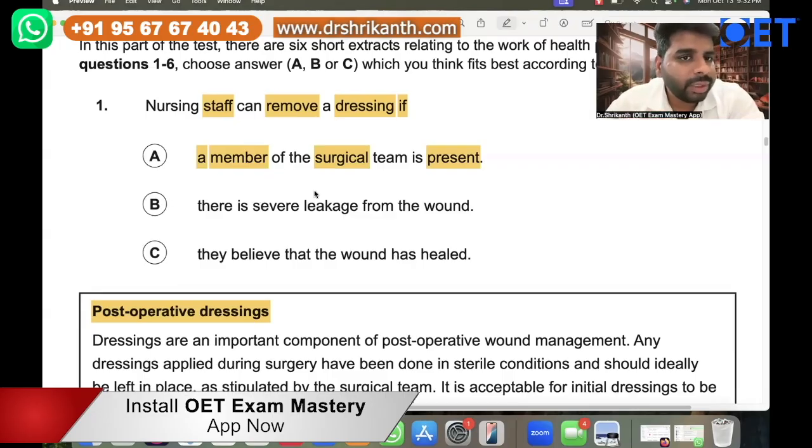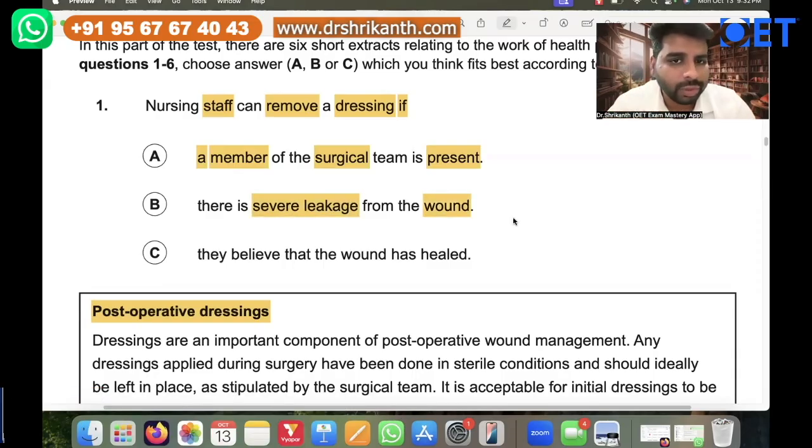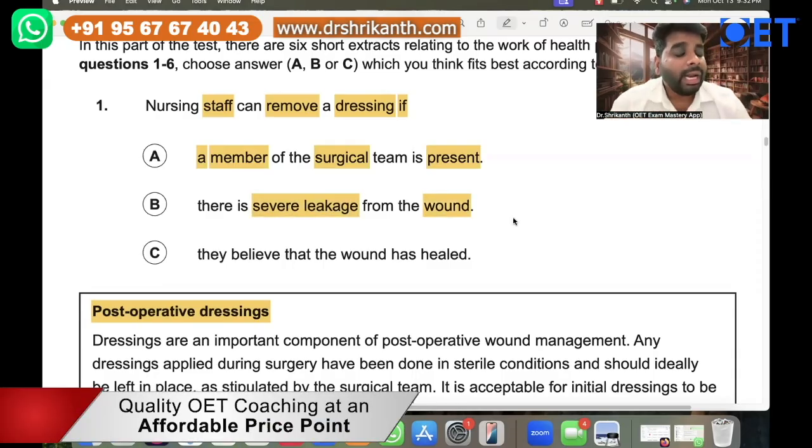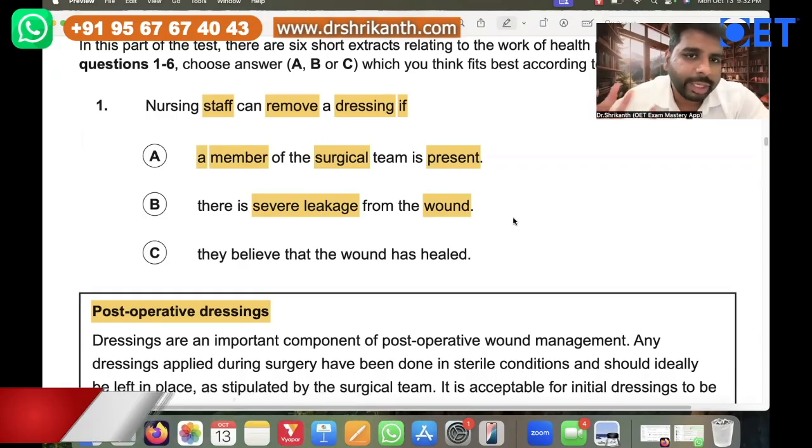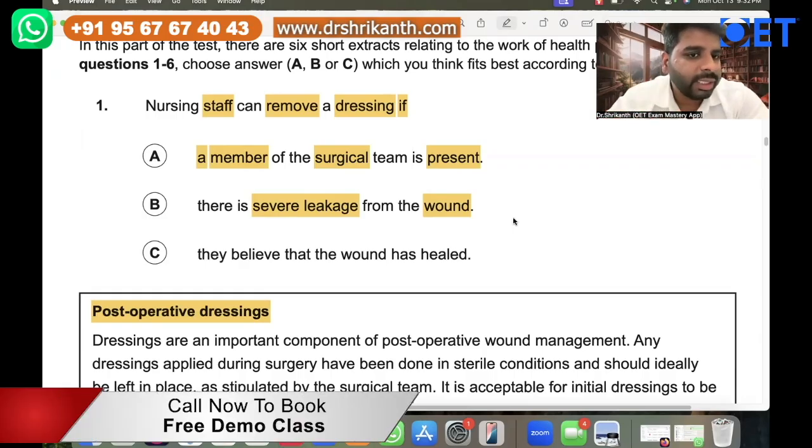Second, that is answer option B. They can remove the dressing if there is severe leakage from the wound. So the patient is having a surgical wound, and from the wound there is severe leakage, like blood and pus coming out too much. In that situation only, the nursing staff can remove it. Otherwise, they cannot remove. Answer option C, they believe that the wound has healed.